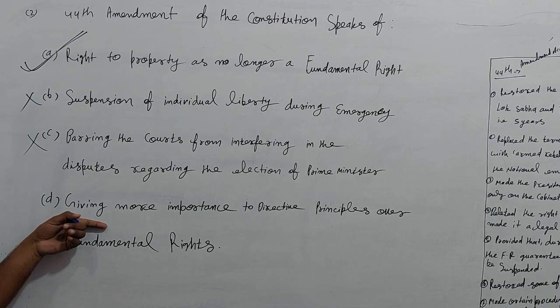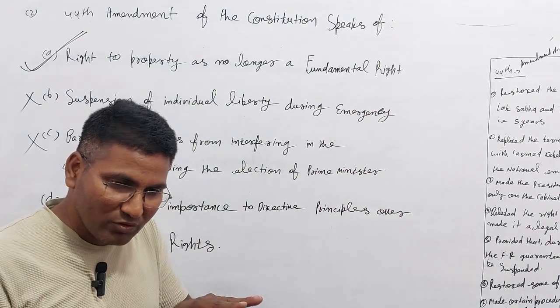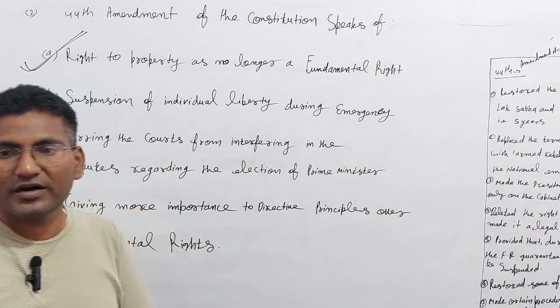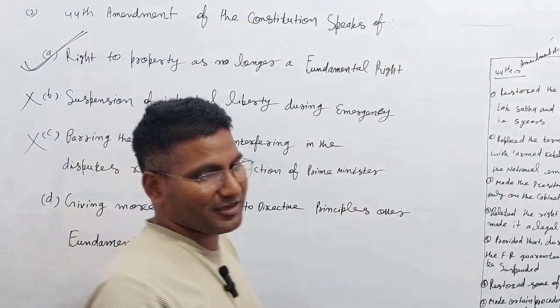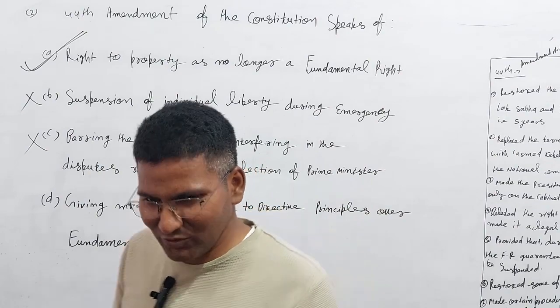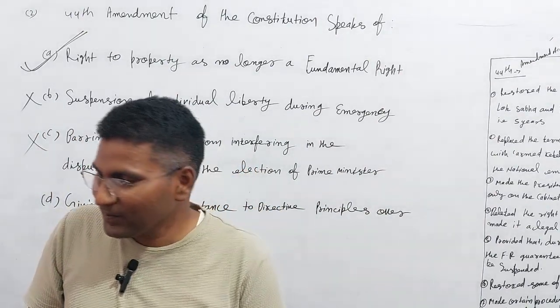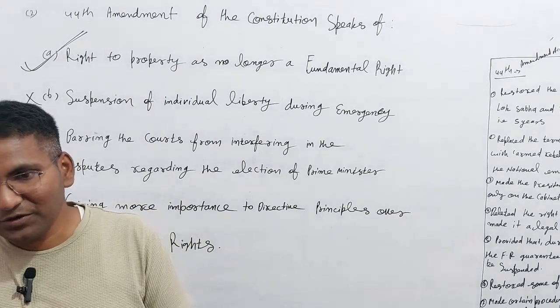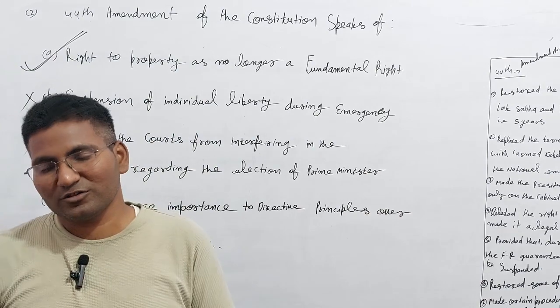In the 42nd Amendment, the DPSP were made more dominant over the fundamental rights, because the Indira Gandhi government also gave the slogan to remove poverty, in Hindi, Garibi Hatao. All governments come on the slogan of removing poverty, but they remove the poor people also.